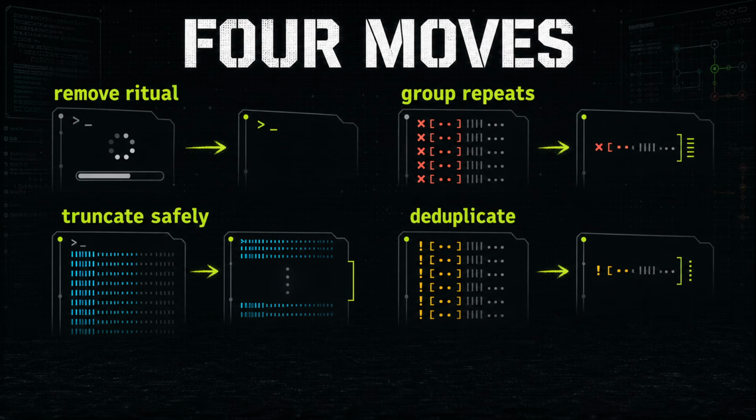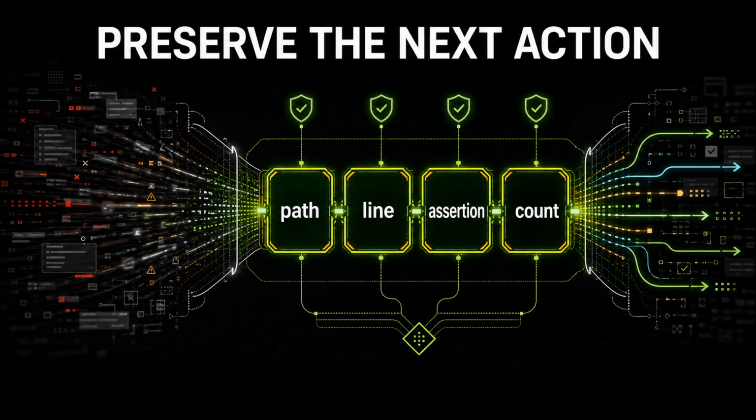Oh, right. The filters mostly win through 4 moves. First, remove ritual. Progress bars, repeated headers, ANSI decoration, passing test confidence theater. Second, group repeated facts. For example, 10 similar lint errors can become a count plus representative locations. Third, truncate safely. Keep the head, the tail, the failure region, or a representative slice instead of dumping the entire stream. Fourth, deduplicate. Repeated logs become one line plus a count, not a context window denial of service attack.